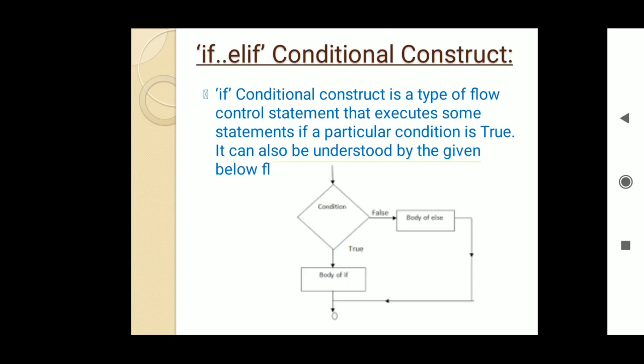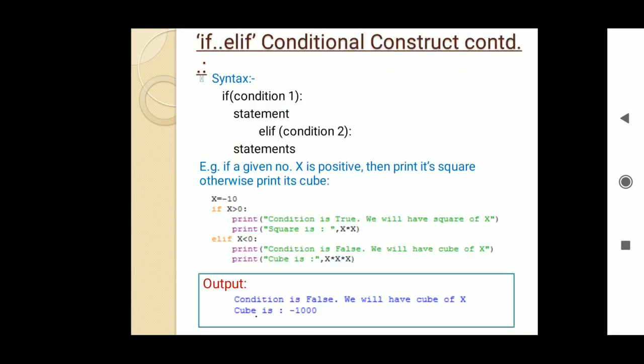Otherwise, if it is false, then we will check some other condition. Now if you look at the syntax of if elif, we give condition number 1 using if and its statements, then we give condition number 2 and its statements. We can give condition 2 by using the elif keyword.